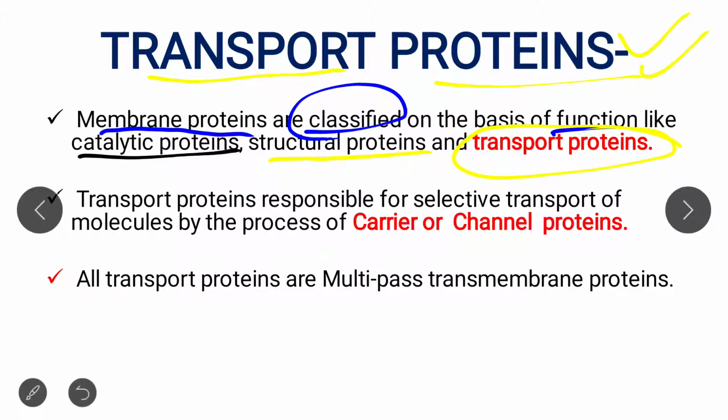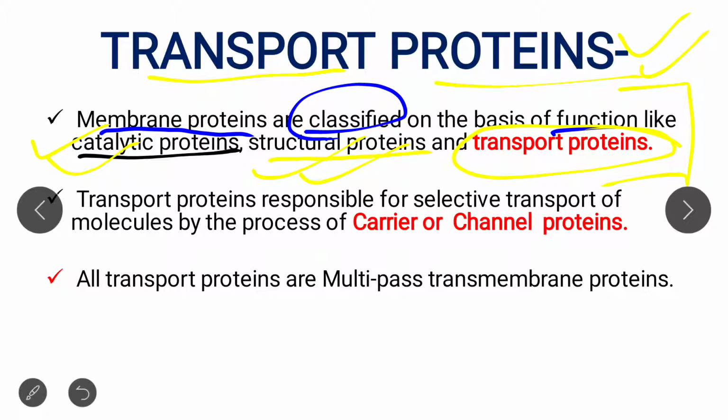The other two, catalytic protein and structural protein, we will discuss in module 1, that is biochemistry. When I start the biochemistry module, I will discuss these two topics in detail. So today in cell biology we are going to discuss transport protein. This topic is very important from the examination point of view.